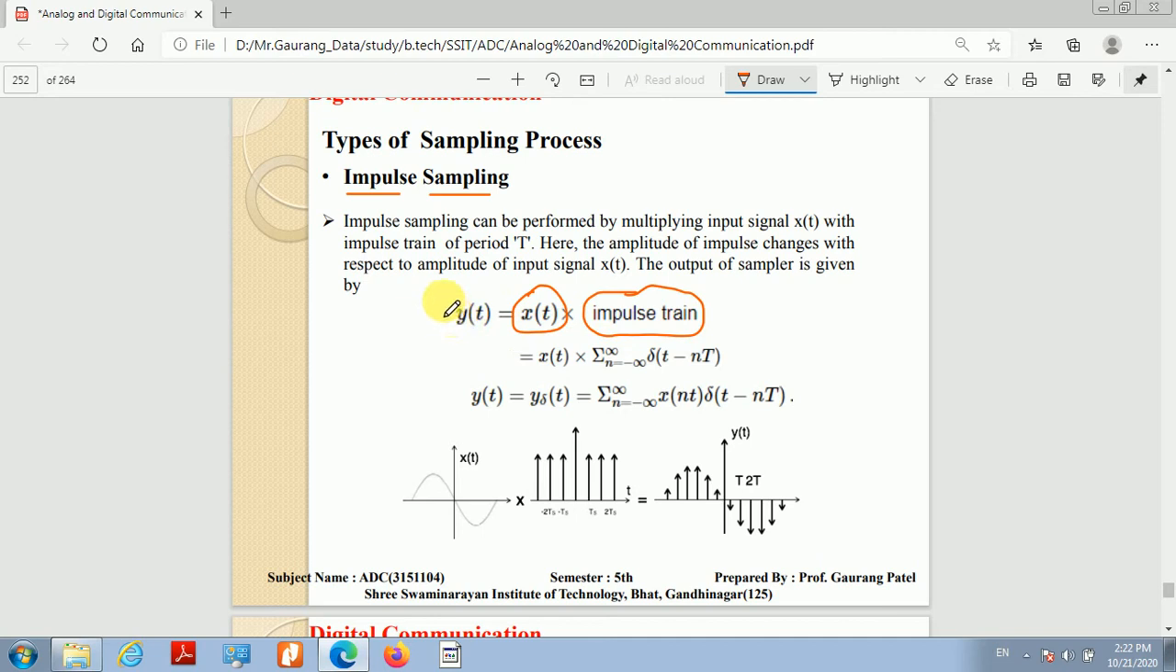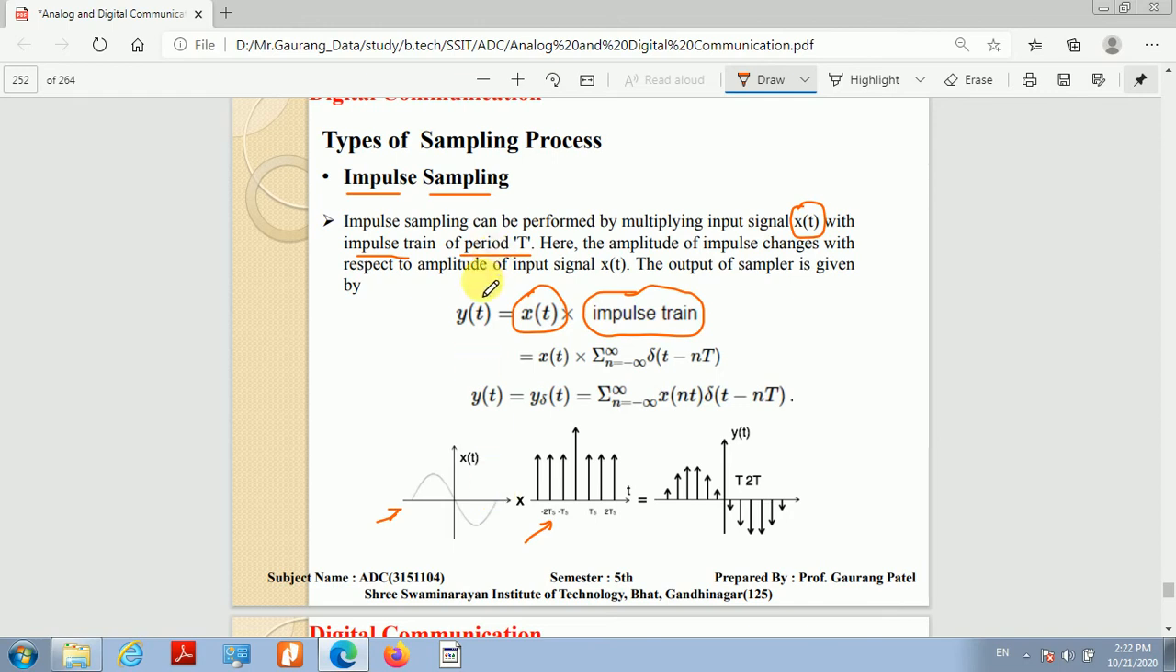If we write this mathematically, suppose I have a continuous time signal x of t and we are multiplying it with an impulse train of period T. Then the amplitude of the impulses will change with respect to the amplitude of the original signal x of t. So you can see this is my continuous time signal x of t, which we multiplied with the impulse train, and the result is that the amplitude of the impulses is changed according to the amplitude of the input signal x of t.